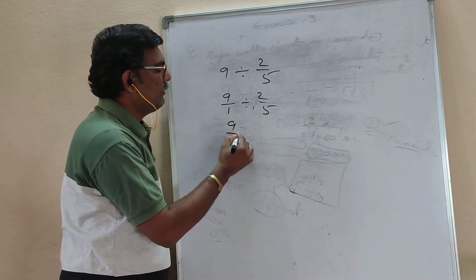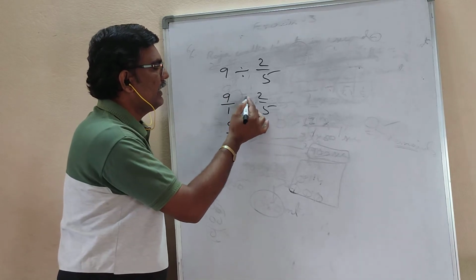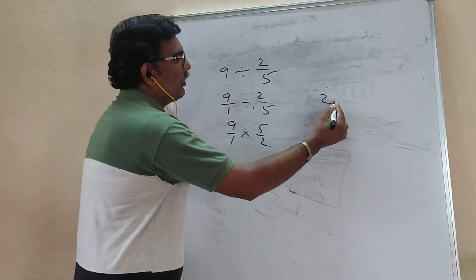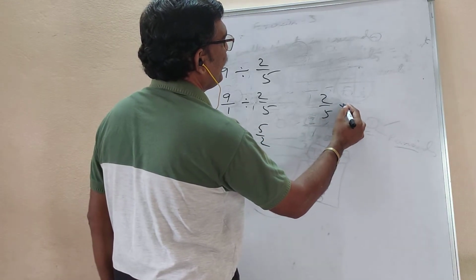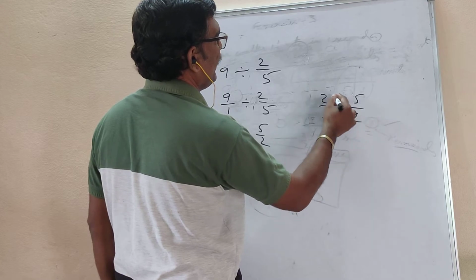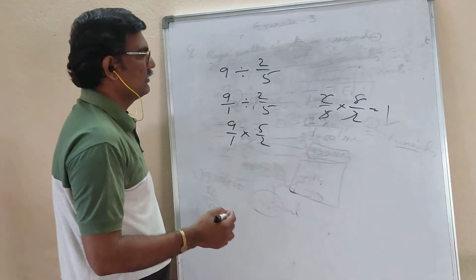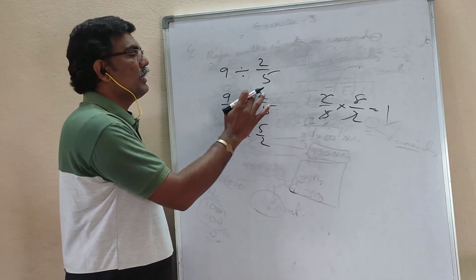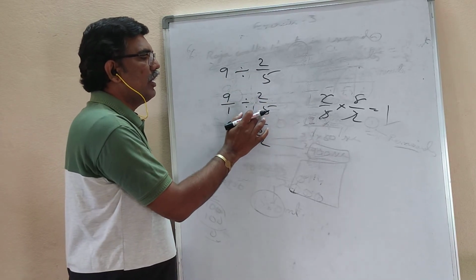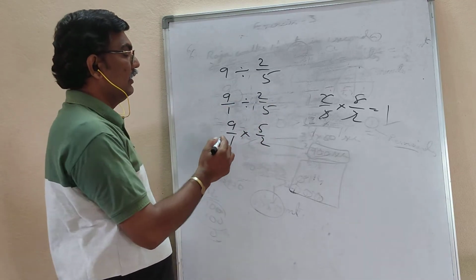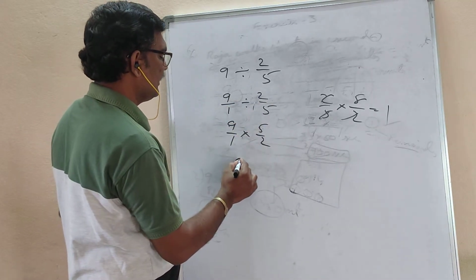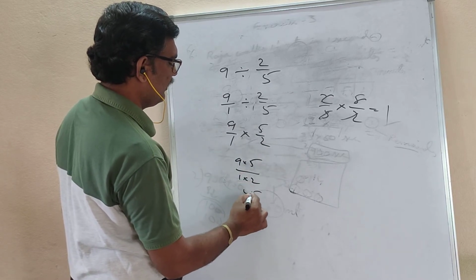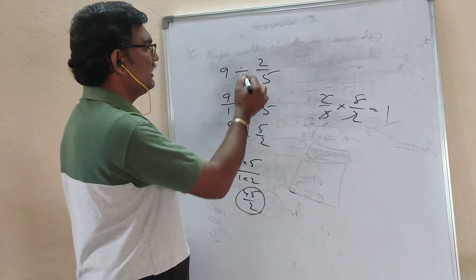Next, write 9 by 1 as it is. Make divided by into into, and write its reciprocal. The reciprocal of 2 by 5 is 5 by 2; if you multiply these two, you get 1. So the reciprocal of a fraction means you write it in reverse: the numerator in the denominator and the denominator in the numerator. Now 9 into 5 over 1 into 2: 9 5s are 45, 1 2 is 2. 45 by 2 is the answer.